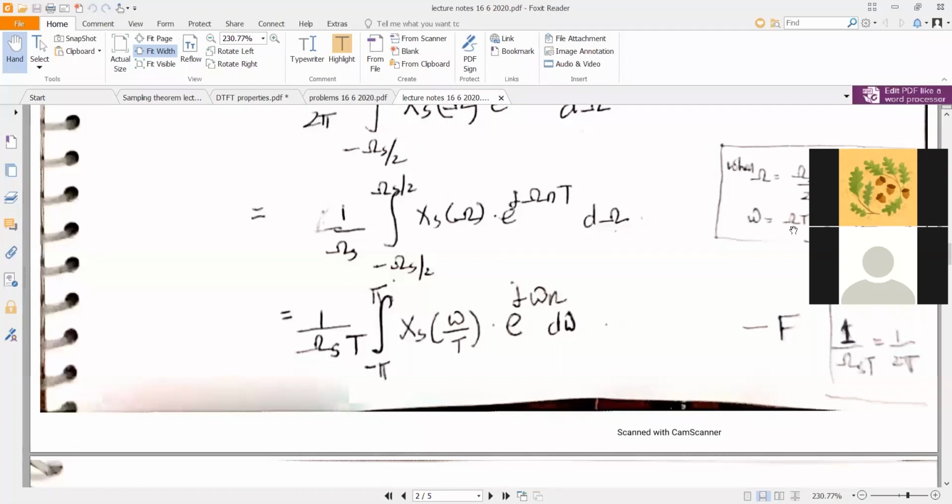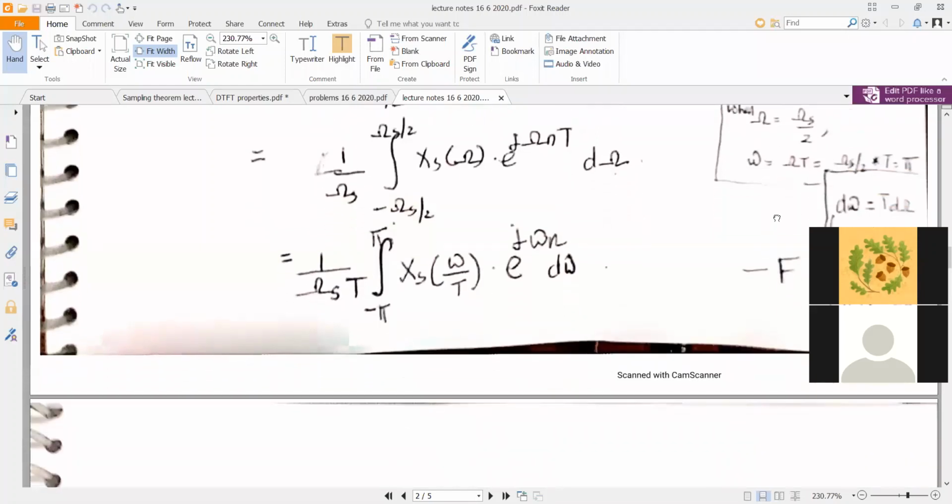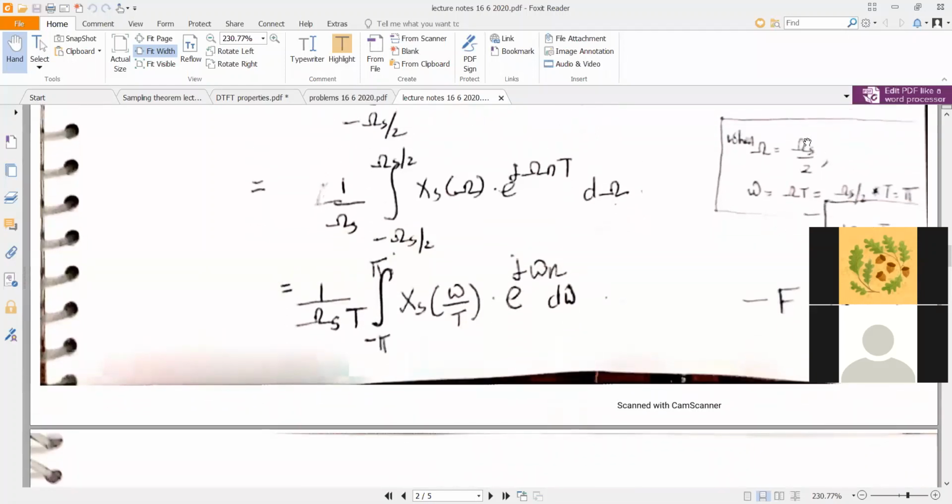Small omega is equal to capital omega into T. So when capital omega is equal to omega s, omega s into T is omega s into 2 pi by omega s. That will cancel out, and you have the discrete frequency equivalent of omega s equal to 2 pi. And the discrete frequency equivalent of capital omega s by 2 is equal to pi.